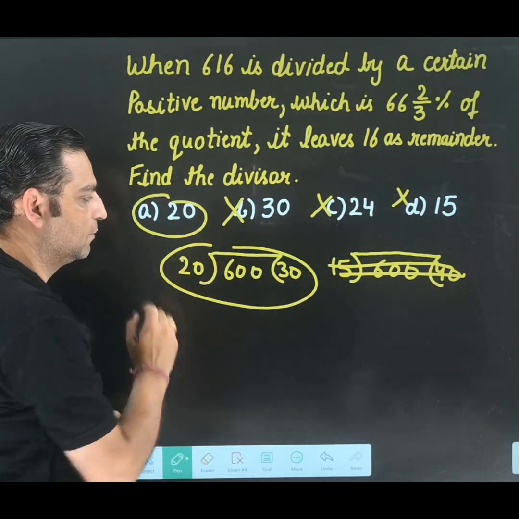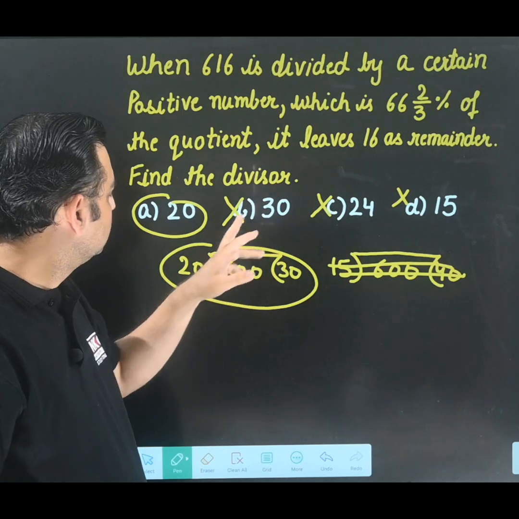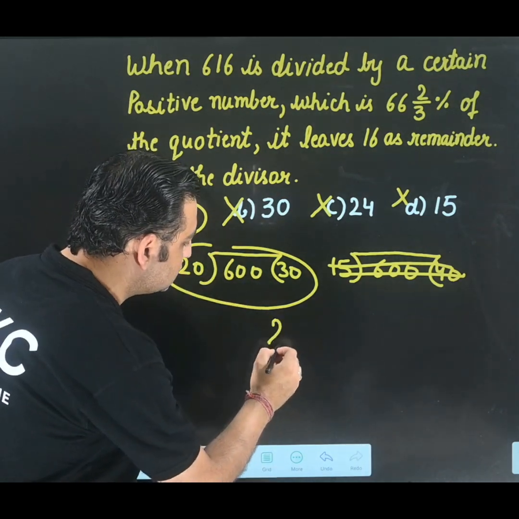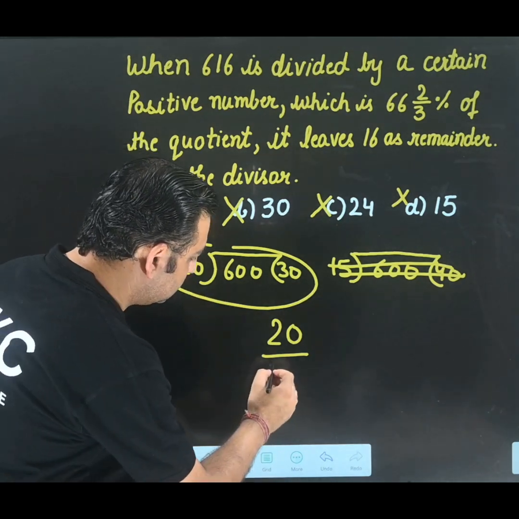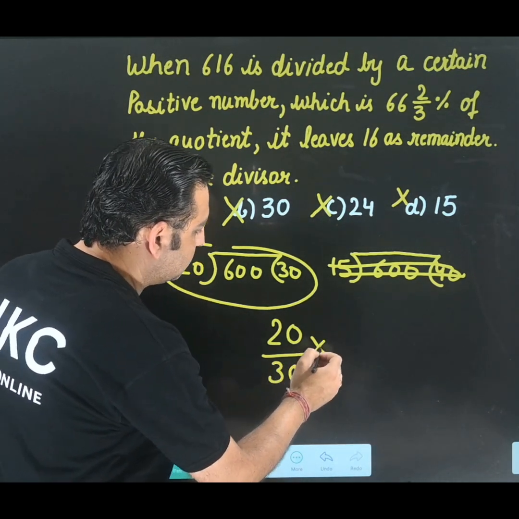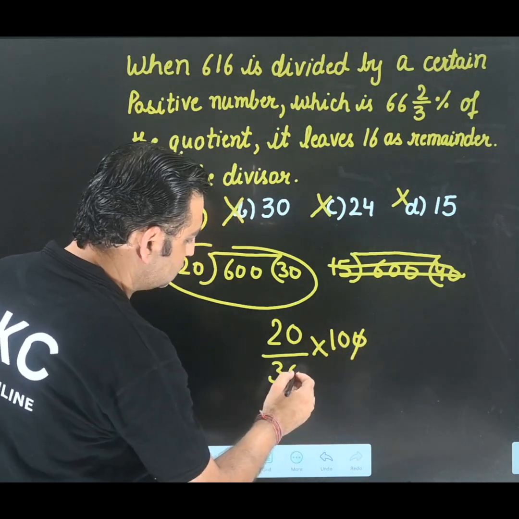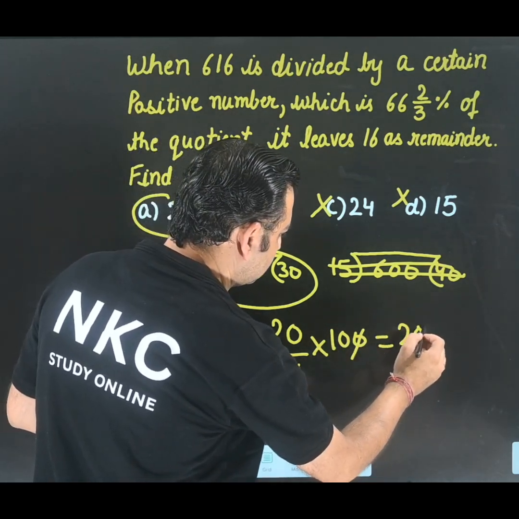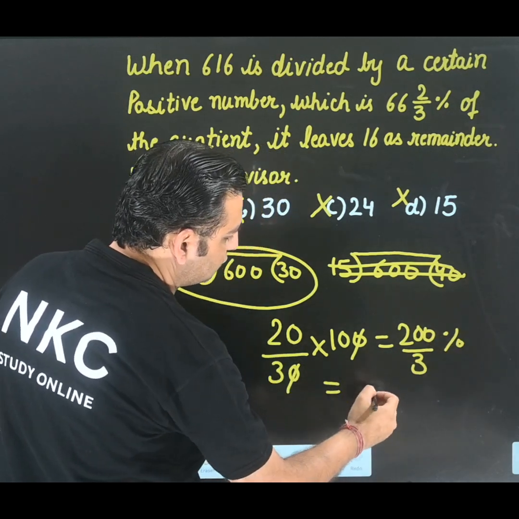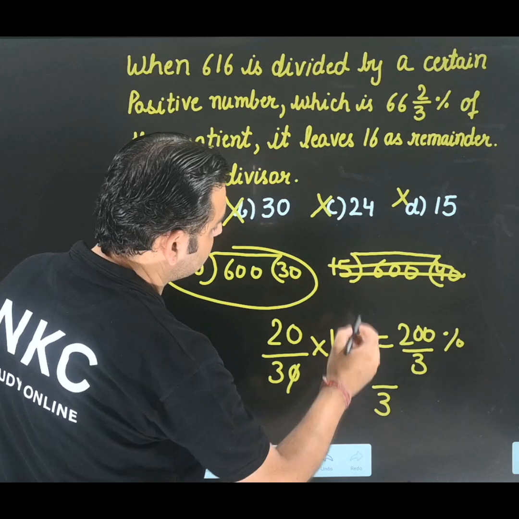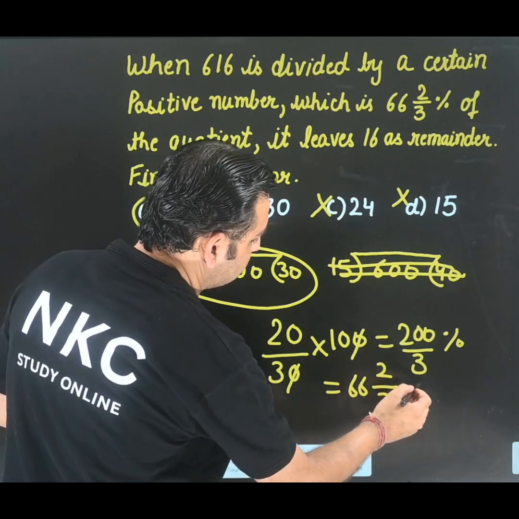A is the answer. And actually, for divisor 20, you can check what percent it is. You just need to do 20 divided by 30 multiplied by 100. Just check it out. You will get the same answer, 200/3%. And if you convert it into percent, we will get the same value as mentioned there.